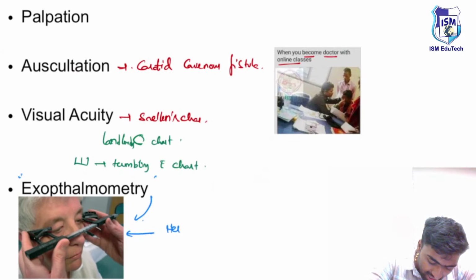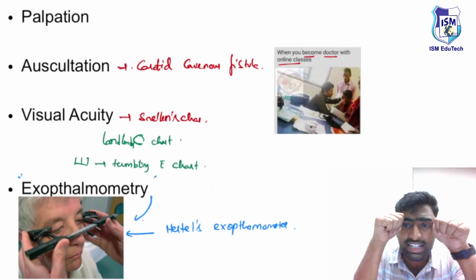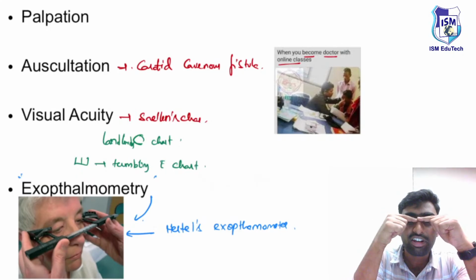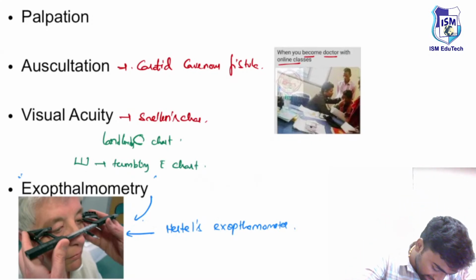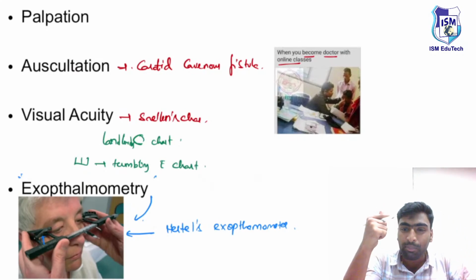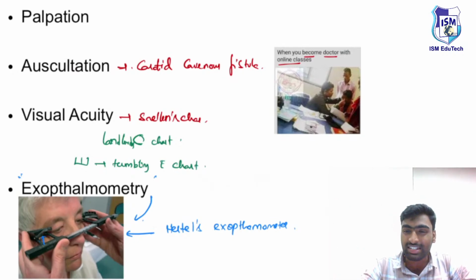It is known as Hertel's exophthalmometer. What we'll do is, we'll keep it on the lateral wall, and there will be prisms and a scale. In this prism you'll be able to see the eyeball, the protrusion of the eyeball, because the prism is transparent, so you'll be able to see both markings and appreciate the protrusion of the eye. So you can measure this level of proptosis.